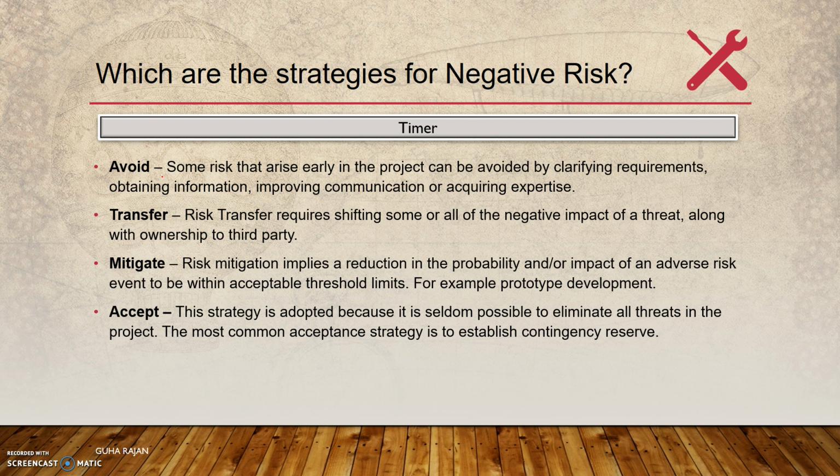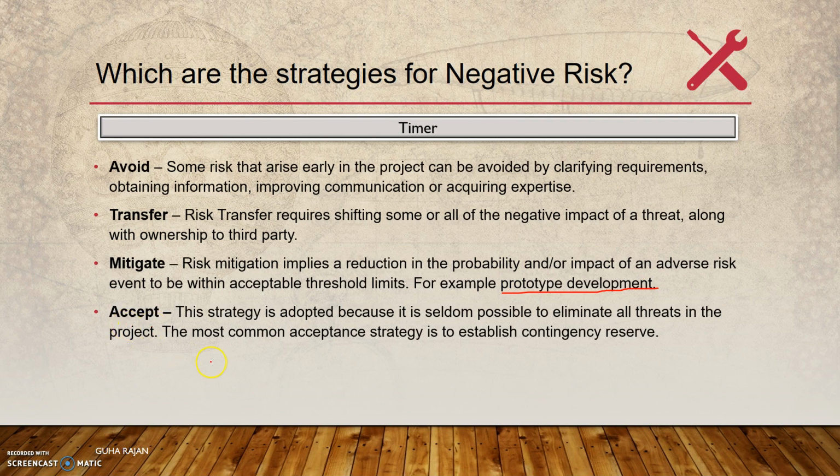Mitigate is when you know that it could get impacted. What is the best way to mitigate? The ideal example could be prototype development. Before you invest in a product which you feel there could be a market for, the ideal way is, instead of heavily investing, to put a prototype out in the market. So that means you are trying to mitigate that risk to a limit. If the prototype is accepted by the customers, then you go for full-fledged development.